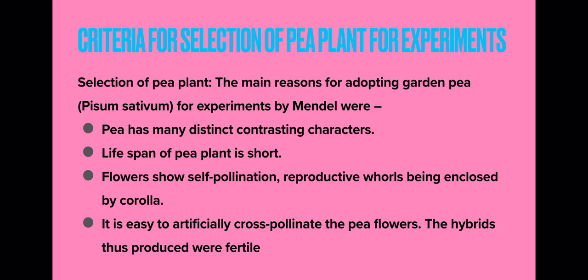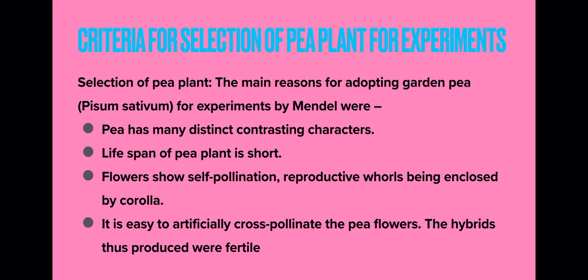Because the pea plant is mainly self-pollinating, if you want to do cross pollination you have to do emasculation, that is, remove the anthers from one flower. Otherwise, instead of cross pollination, self pollination will take place and you will not get the desired result. So you can do cross pollination by removing the anthers from the flower.